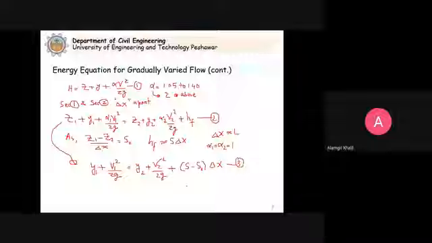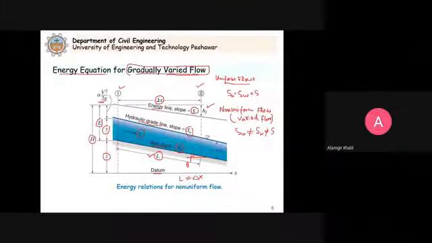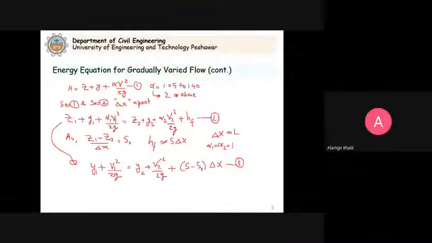Now the question here is that okay, you have y1, you have v1, you have y2, v2, S naught, delta x. Clear? We can consider what should be the value of delta x between the two sections, from where this S will come. What is S? S is actually the slope of the energy line. So now in gradually varied flow problems, this is the energy equation that we write down between the two sections.